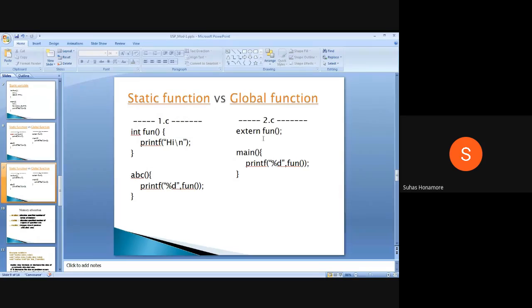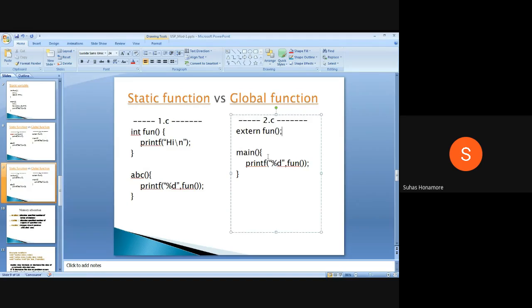This is a basic concept of how static functions and global functions work. Normally we declare global functions by default, and if any external is there, we use it. If you look at the printf statement, printf is also defined globally. You include stdio.h, and it is declared as external in that .h file, so wherever it is defined, it will take it from there.